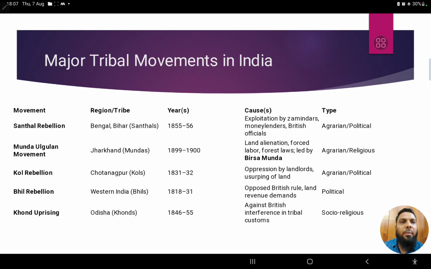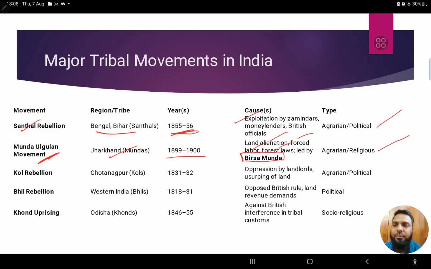Now, what are the major tribal movements? If we just have a look, the Santal rebellion, in the Bengal or Bihar area, 1855 to 56. The reason was exploitation by zamindars, money lenders, and British officials. It was agrarian and political in nature. Then the Munda movement happened in Jharkhand, 1899-1900. Birsa Munda is considered one of the main leaders of this movement. The causes were land alienation, forced labor, forest loss, etc.